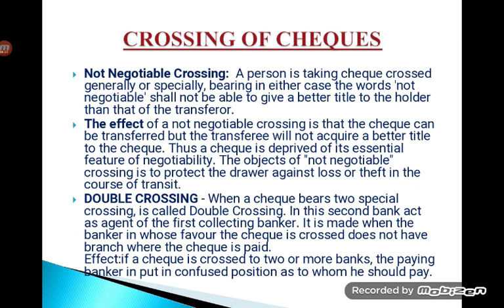Due to this double crossing, if the check is crossed to two or more banks, the paying banker will be put in a confused position as to whom he has to make the payment. So there will be two banks for whom it is crossed, and one bank will be acting as an agent to another bank. The agent bank will collect the money from the paying banker and transfer that amount to the payee bank to whom the money has to be credited. So that is the purpose of double crossing.